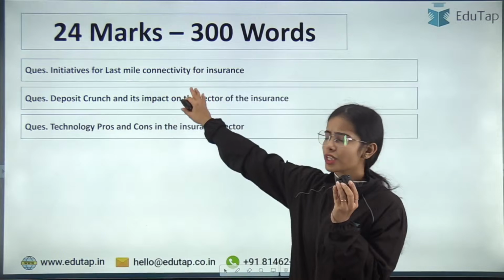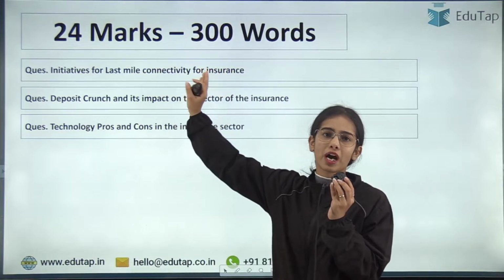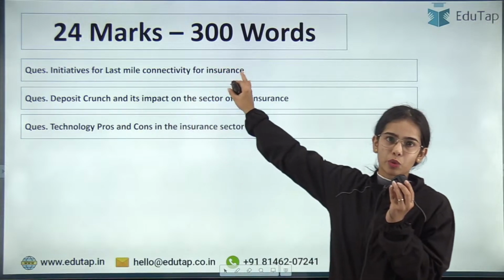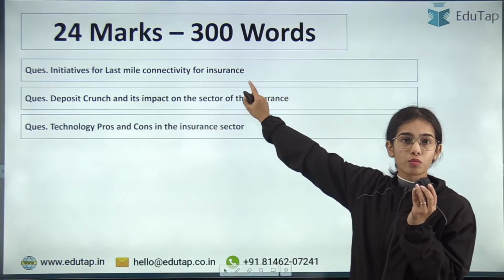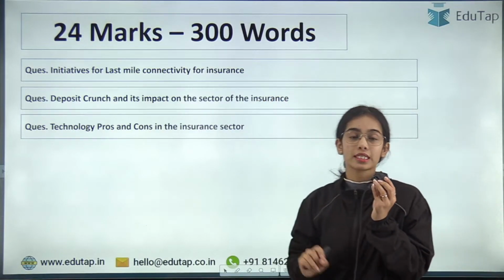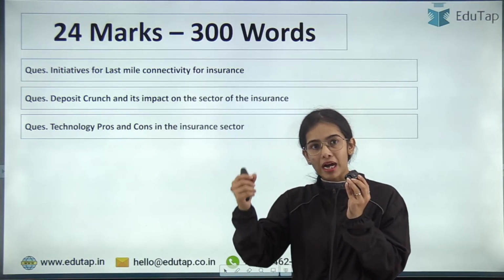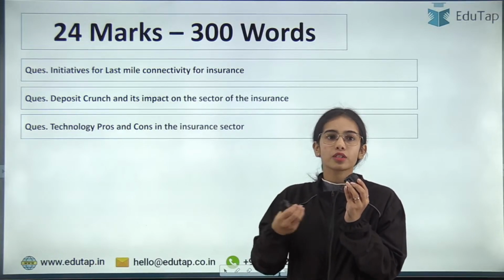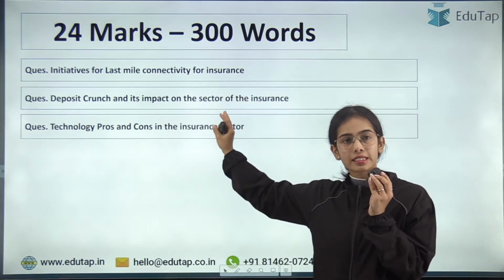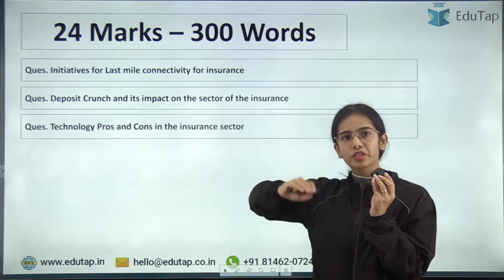This was on the easier side. If you have read about IRDAI and its encouragement for last mile connectivity, you will be able to answer this. It was a 24 marks question, 300 words. Then, deposit crunch and its impact on the insurance sector. This was more related to the current scenario, that banks are facing a deposit crunch and how it is going to impact the insurance sector. So this was related to your current understanding, and I will say it is moderate to difficult, not very difficult.